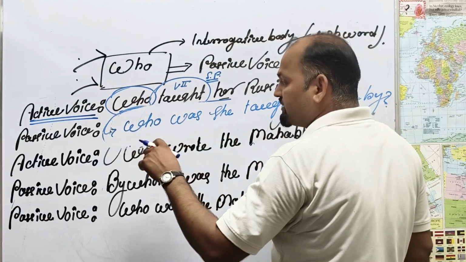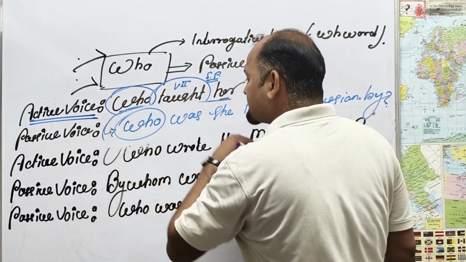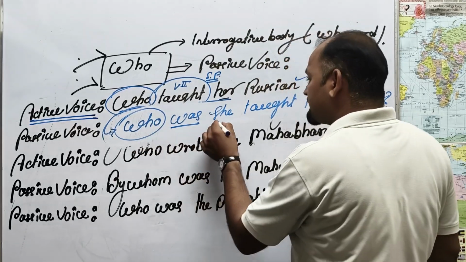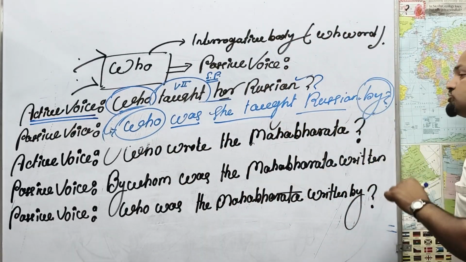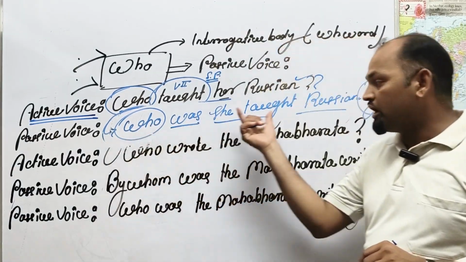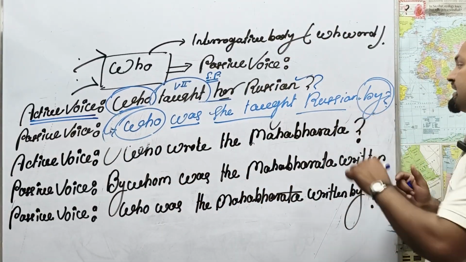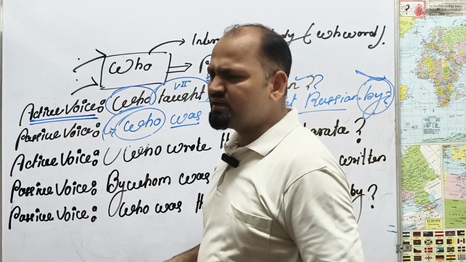What is the difference between the previous statement and this correct sentence? "Who" you write as usual. "Was" also, "she taught" also, "Russian" also. But you are looking here at two changes. Number one, in the sense of "who" for "who", and there is one more "by". One more "by".